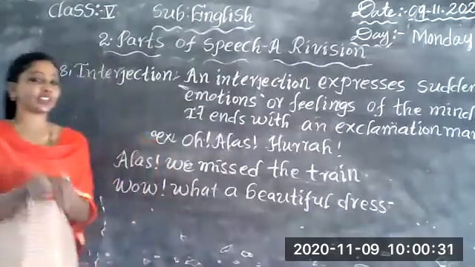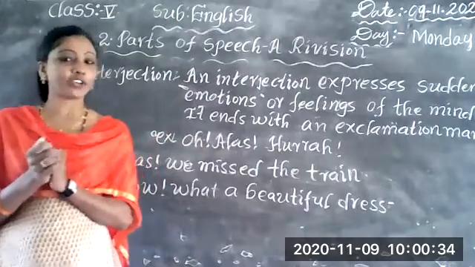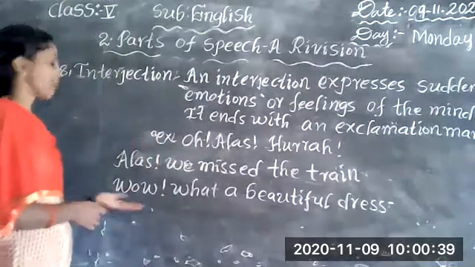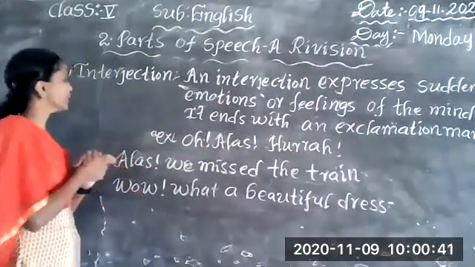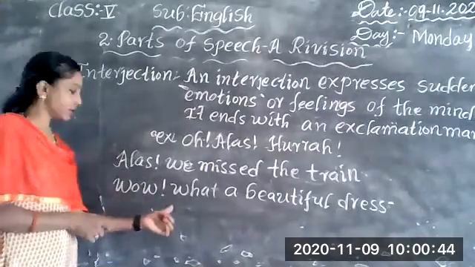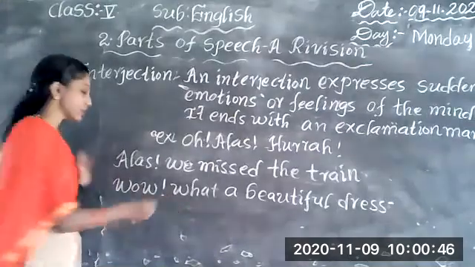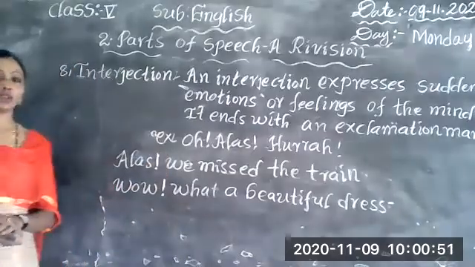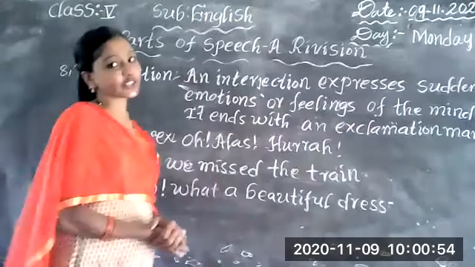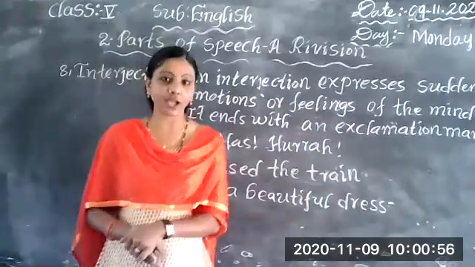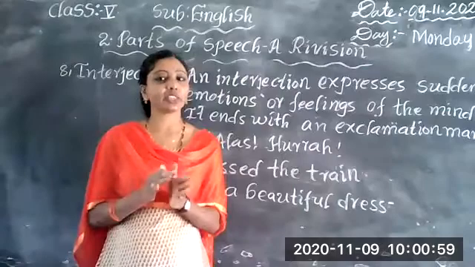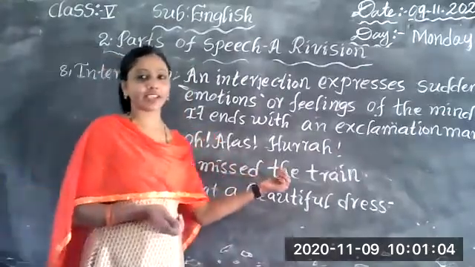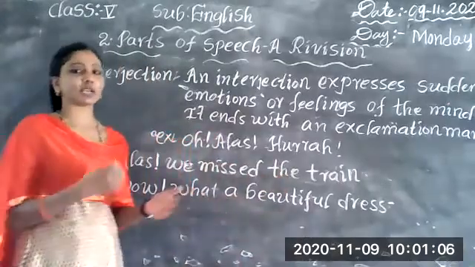Okay. And if you see a beautiful dress in the shop, how do you speak? Wow, what a beautiful dress it is. You say it in happiness. So this interjection ends with an exclamation mark. Okay, so these are the examples of interjection. An interjection expresses sudden emotions or feelings of the mind. It ends with an exclamation mark. For example, oh, alas, hooray! There are some more examples.